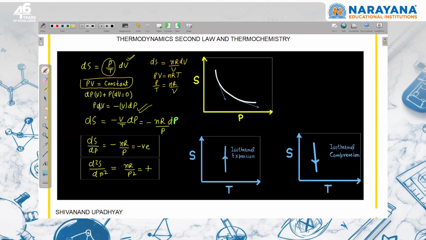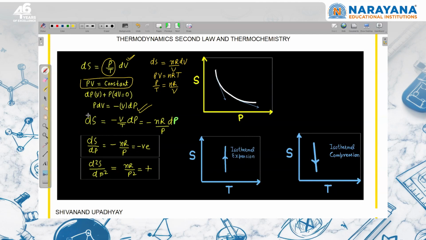So that's why I have written that P dV is equal to minus V dP. So this whole thing is converted into this, because in place of P dV, I'm writing minus V dP divided by temperature. And then again, I am using that volume upon temperature. I can write this is equal to nR by P. So this is minus nR by P dP.